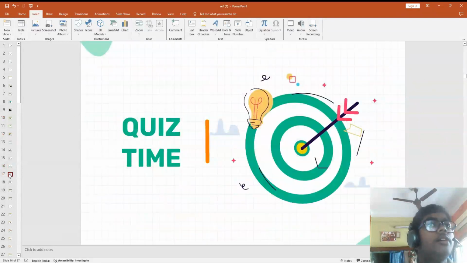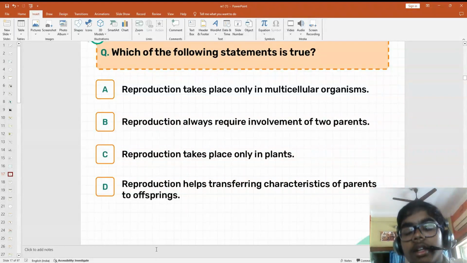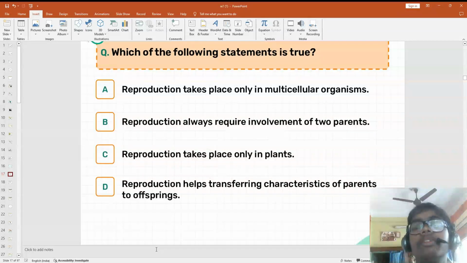Can you understand? Yes. Humans reproduce by what? You have your mother and father. So by what do humans reproduce? Humans reproduce by sexual reproduction. Right. Amoeba, paramecium, these all are asexual reproduction. Asexual reproduction we will be discussing in the next classes in detail. But now let's go to the quiz.